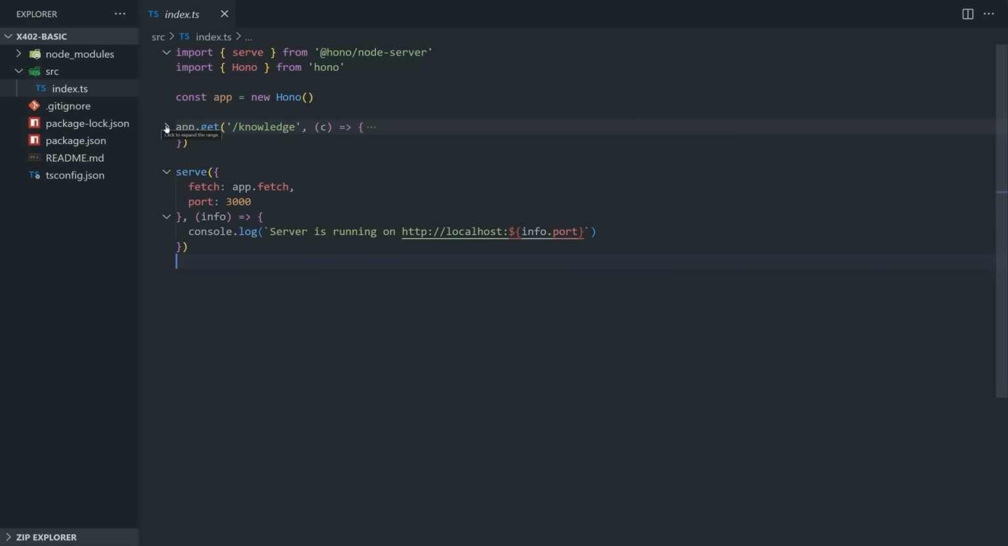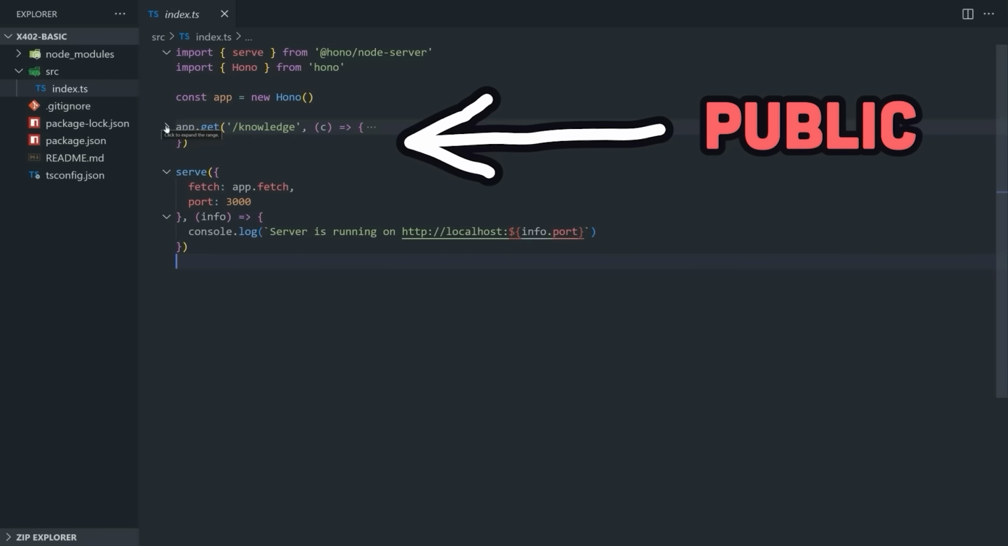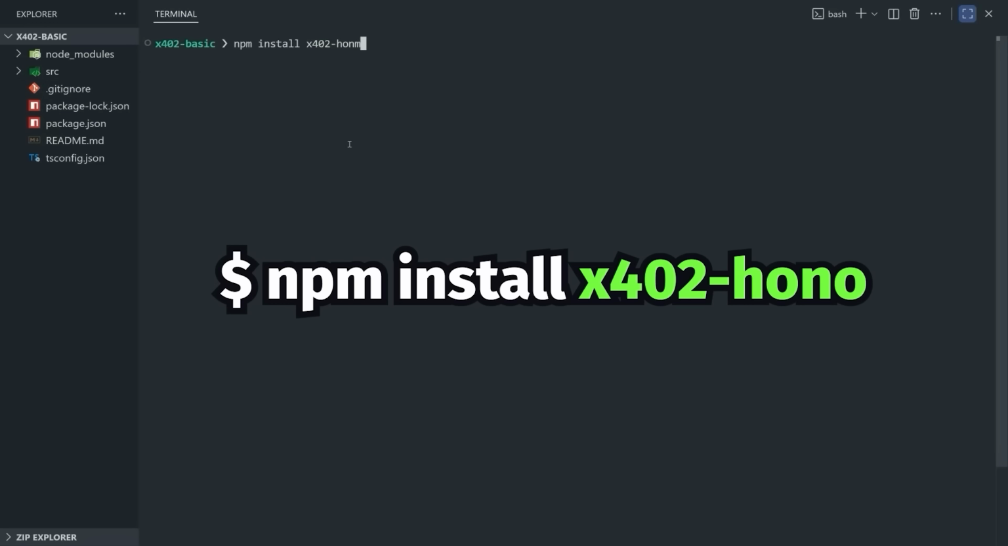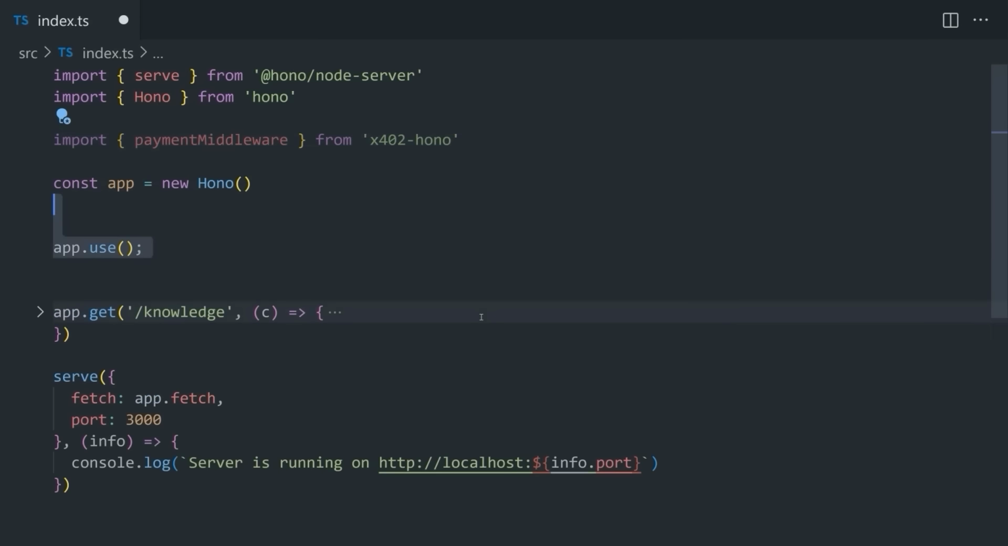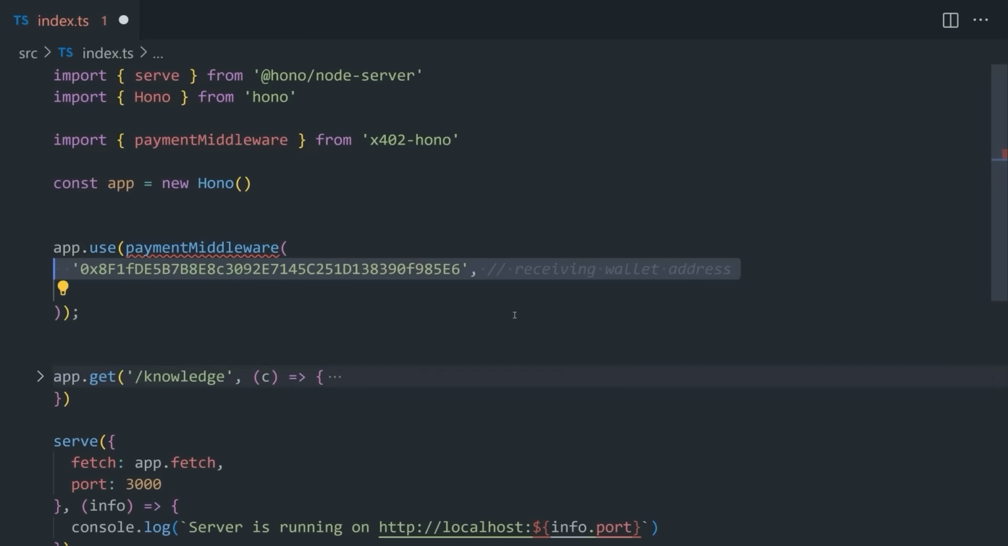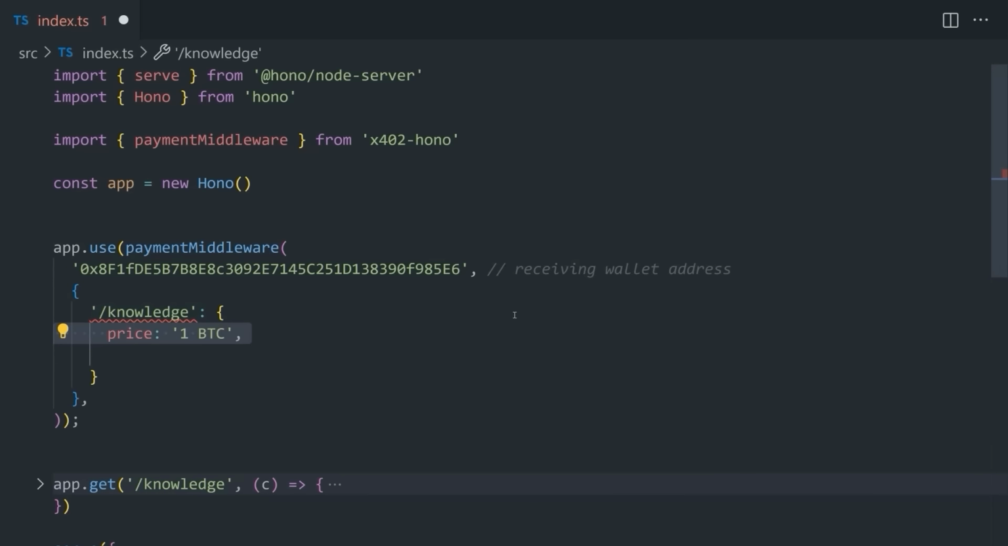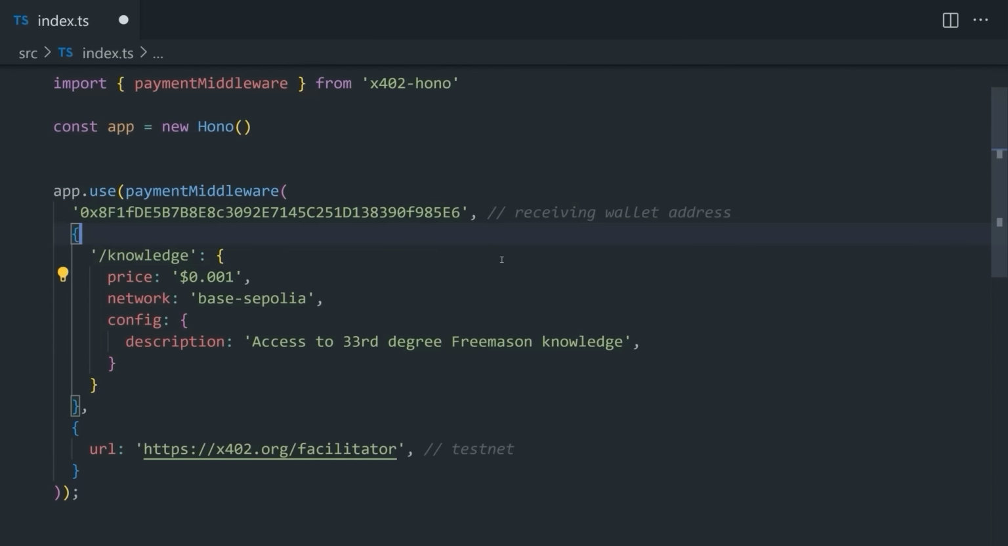Right now, anybody can access this route, but we can change that by simply installing the X402 SDK from NPM. Most importantly, it contains a middleware function that will put a paywall in front of this route. The first argument to this function is your wallet address where the funds will be sent. Then the second argument contains an object with some configuration values, like the route you want to protect, the price, the amount of time allowed to complete the purchase, and the decentralized network that will handle the transaction. And as a seller, that's basically all there is to it.